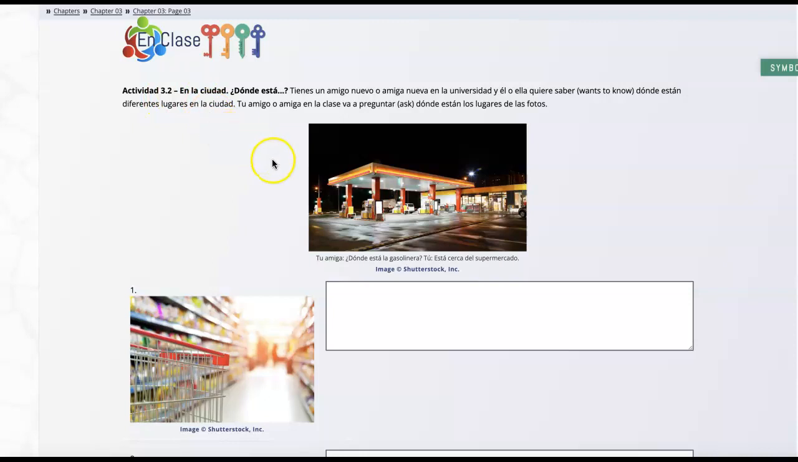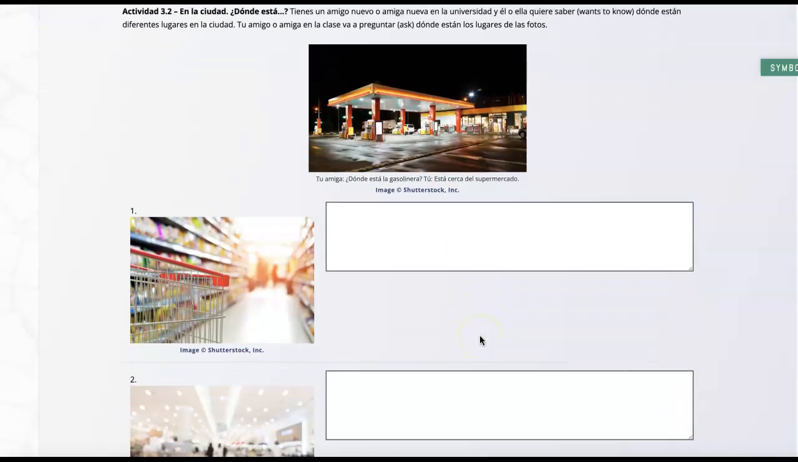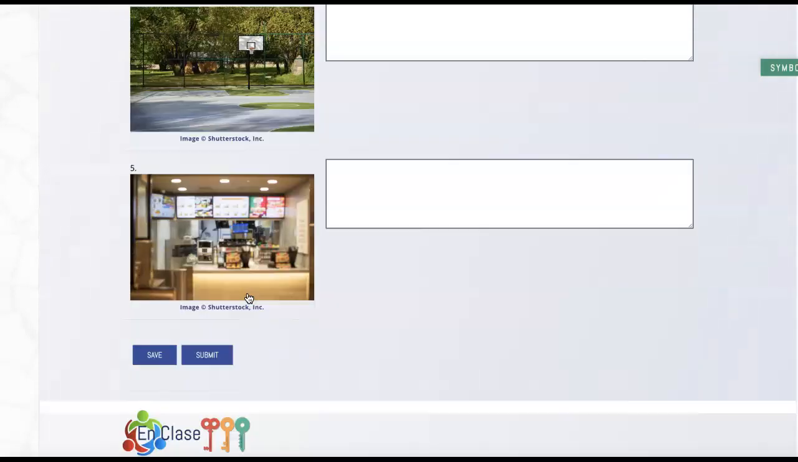Actividad 3.2, if you aren't working with someone directly, you need to both ask and answer the questions. So you say, ¿Dónde está la gasolinera? In our example here, and then you'd need to answer, ¿Está cerca del supermercado? So here, this would be, ¿Dónde está el supermercado? And then you would need to also write an answer, está cerca de, and give some type of direction. Okay? Again, both questions and answers.